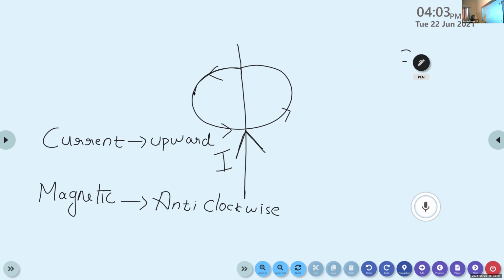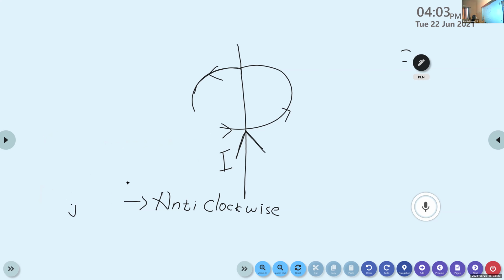Okay. So again, one more question. This is the direction of the magnetic field. Suppose I consider a point P here, inside this magnetic field. Can you say what about the direction of the magnetic field at this point P? Is it inward or outward?